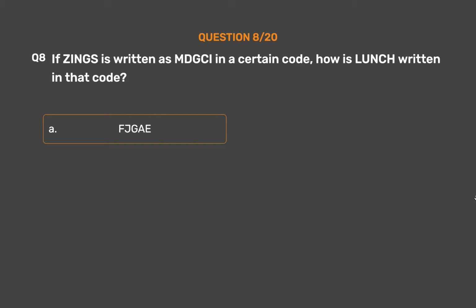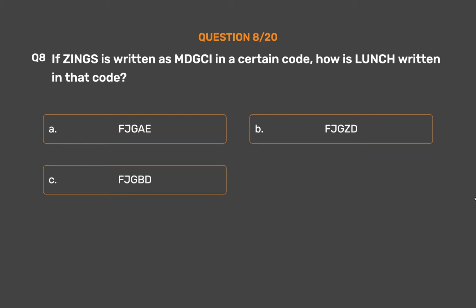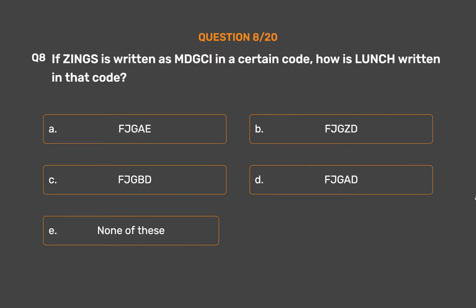Option A. FA. Option B. FJGZD. Option C. FJGBD. Option D. FJGAD. Option E. None of these.